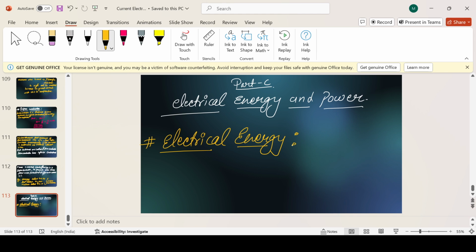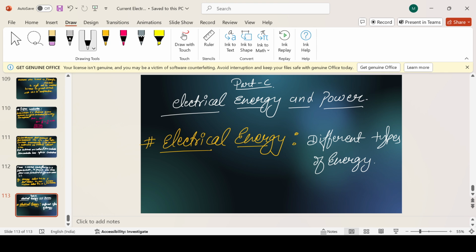Okay, see, there is a basic theory part in it, like what is basically energy. Energy is basically of different types. We have different types of energy. This we have already studied in which chapter? Work, power and energy. Yes, different types of energies are there.